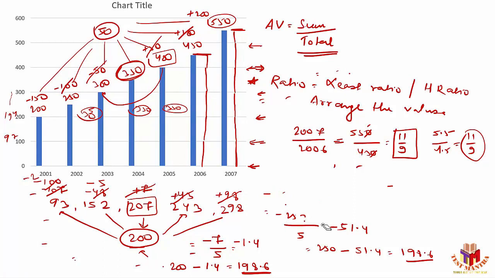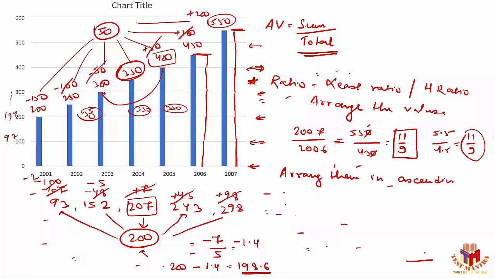Second thing, let's do one question. Arrange them in ascending order. The data in the year 2007 by 2006, 2006 by 2005, 2005 by 2004, 2004 by 2003.